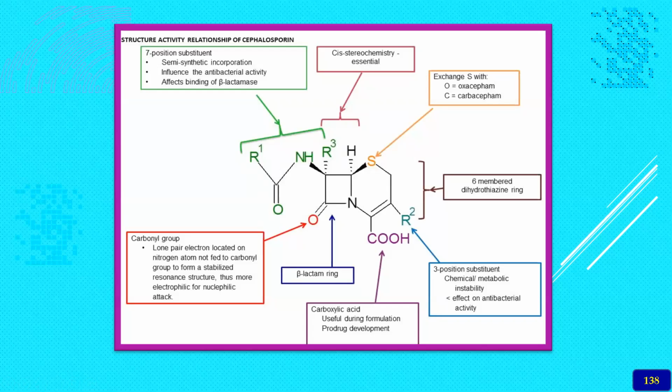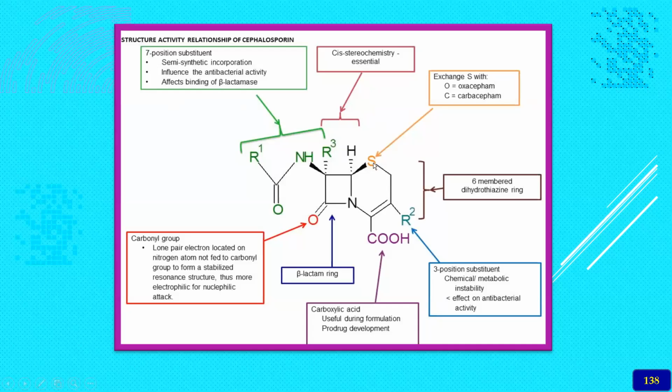And so we will start from the first, R1, that is the 7th position substitution. The substitution in the 7th position yields semi-synthetic compounds, and especially the incorporation influences the antibacterial activity, but also affects the beta lactamase activity. So here varieties of chemicals are being substituted. This R3 is very much essential for the chemical action. The stereochemistry of this is very much essential.